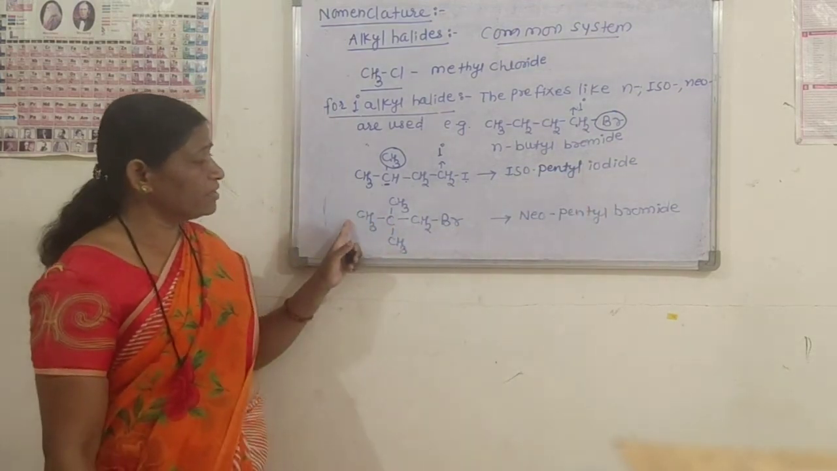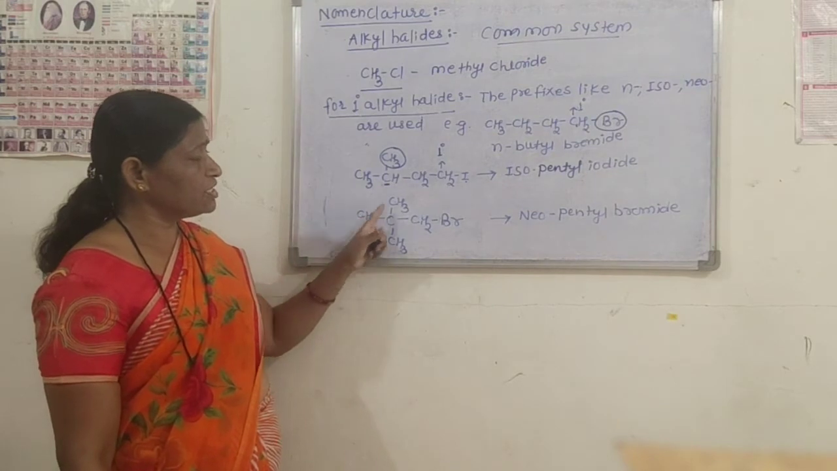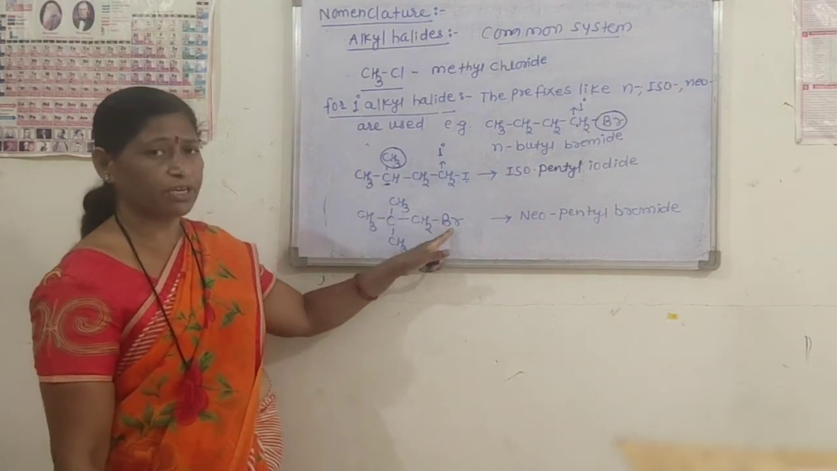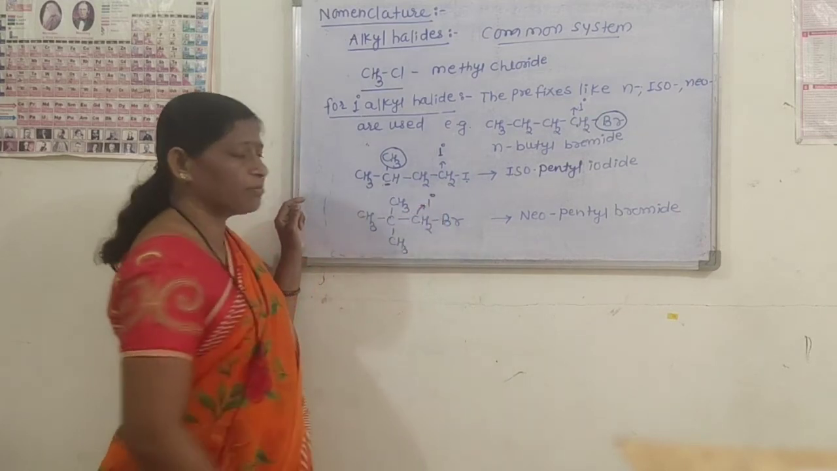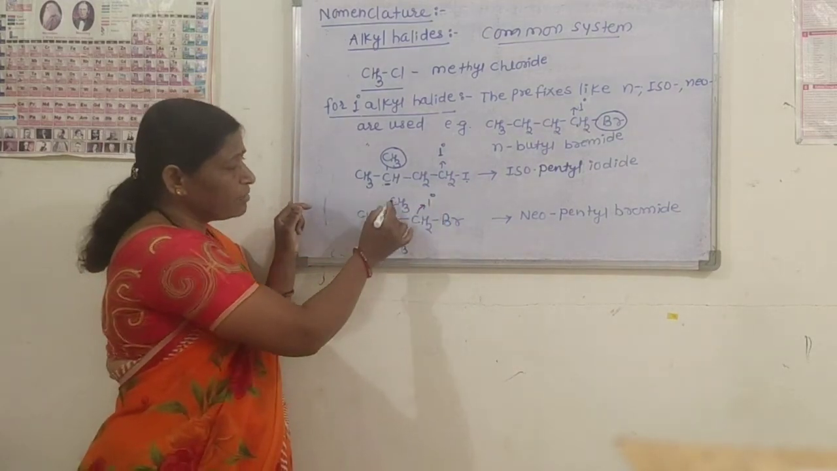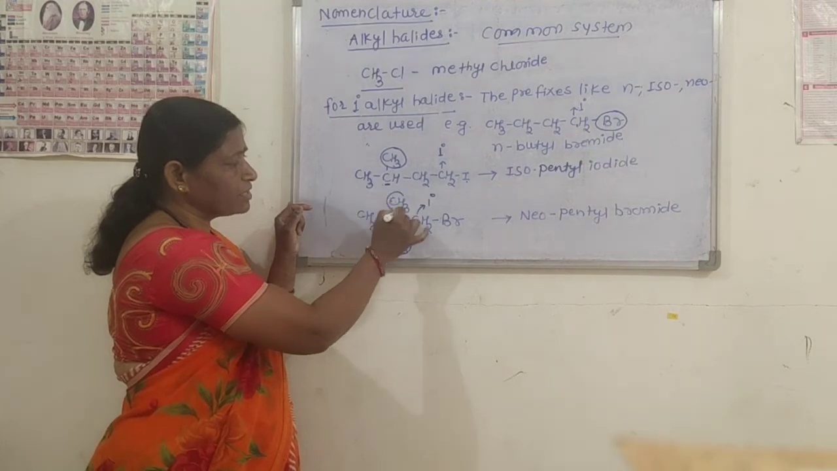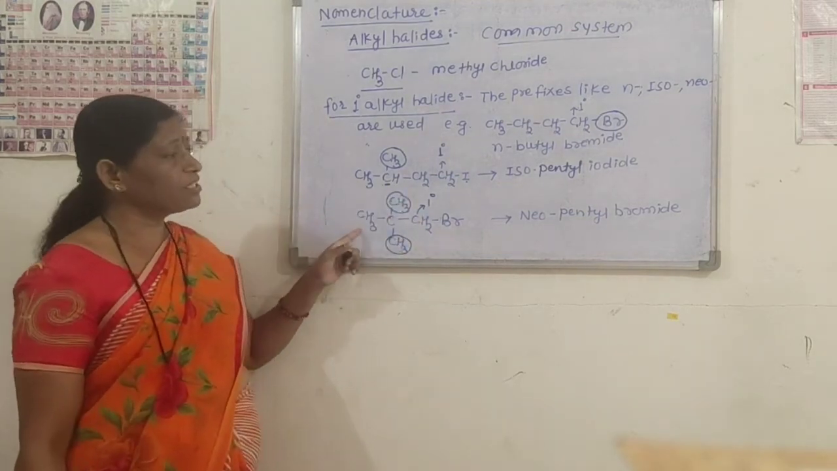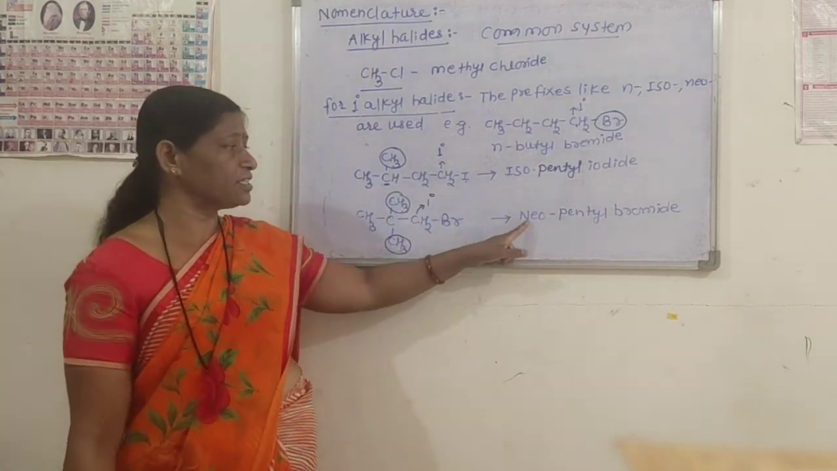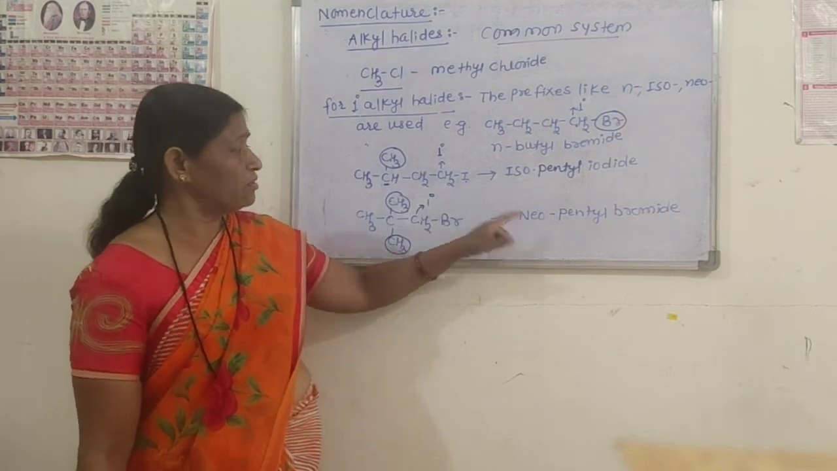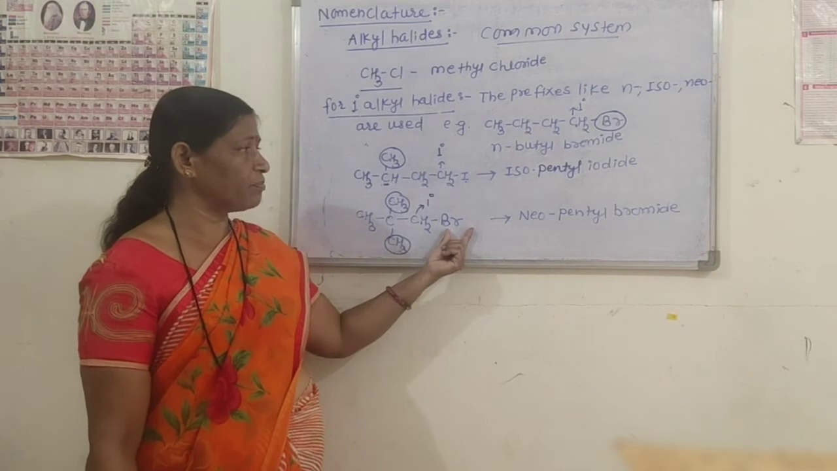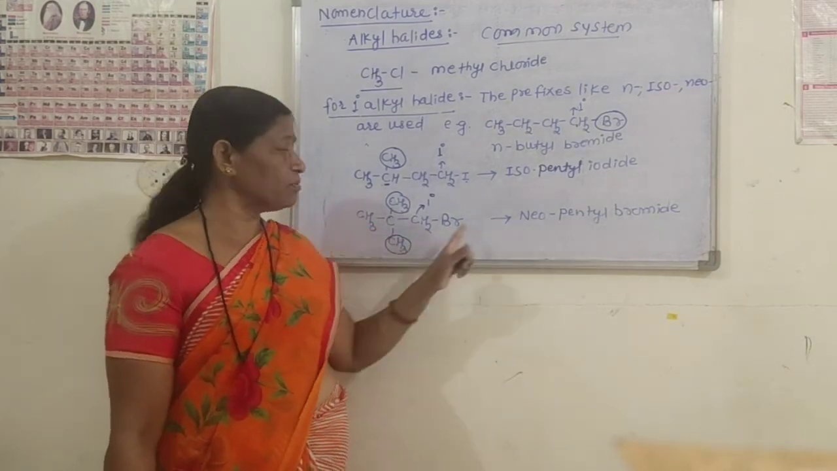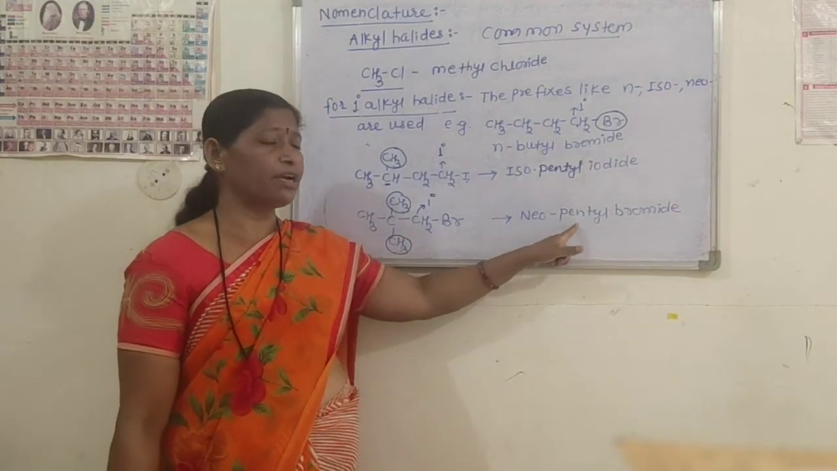Third example, that is CH3C(CH3)(CH3)CH2Br. In this example also, our halogen atom is bonded to the primary carbon atom, but on the second carbon atom two methyl branches are present, therefore the prefix neo is used. Total carbon atoms are five, therefore the alkyl group is pentyl, and for Br, bromide. Therefore, the name of this compound is neopentyl bromide.